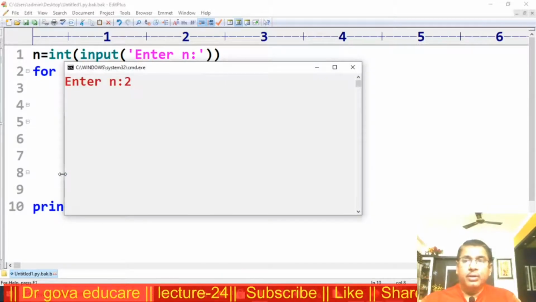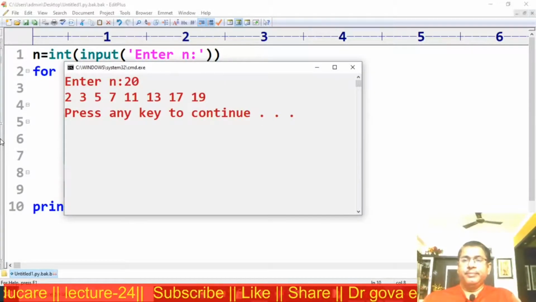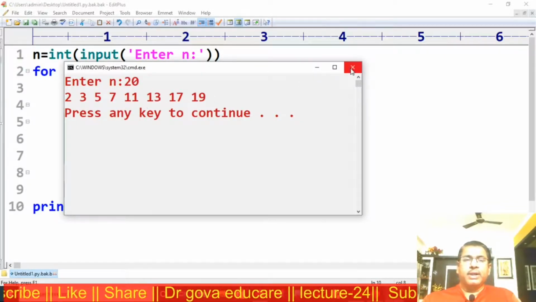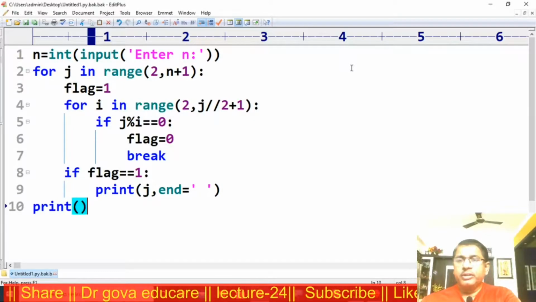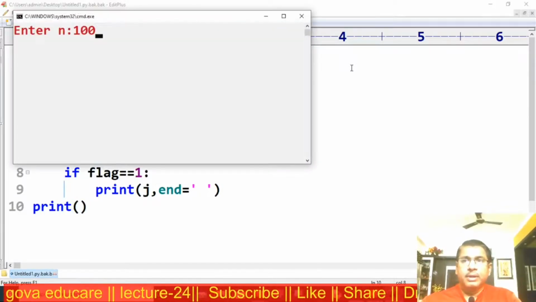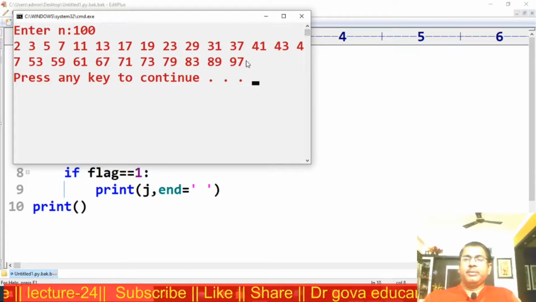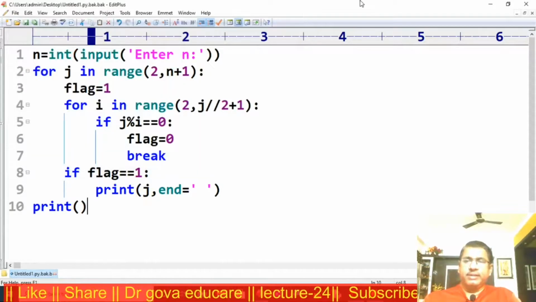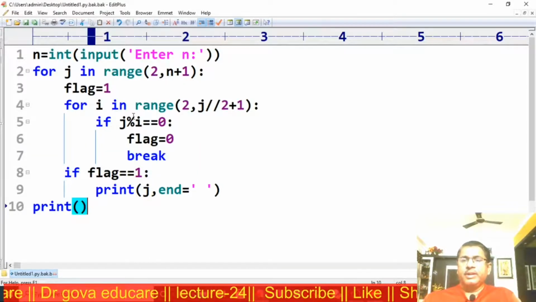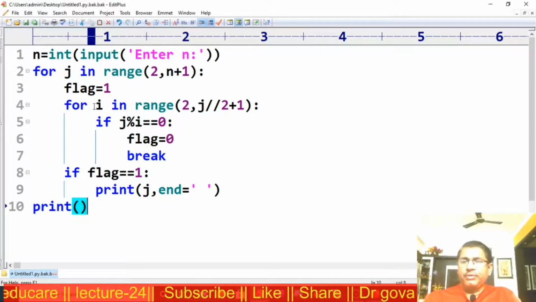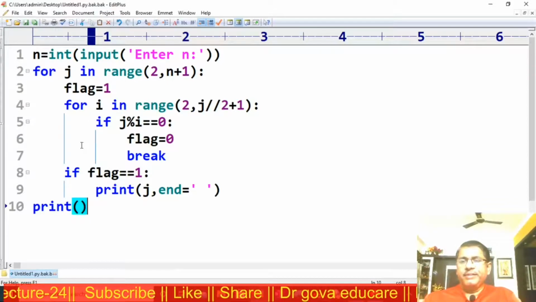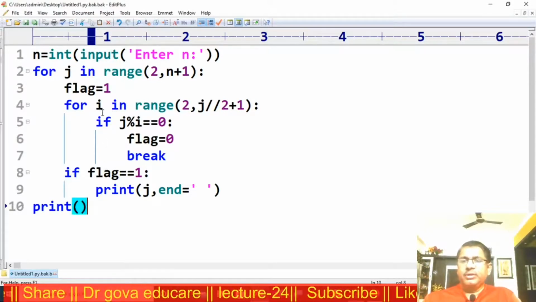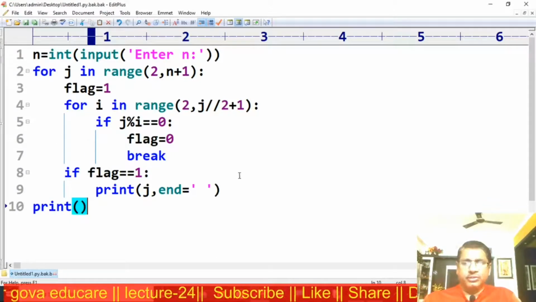Enter 20. These are the prime numbers between 2 to 20. Again I am executing the program. 100. These are the prime numbers between 2 to 100. This is another way of writing the program. Here I am using it without the for else suite, in the previous one with the for else suite.